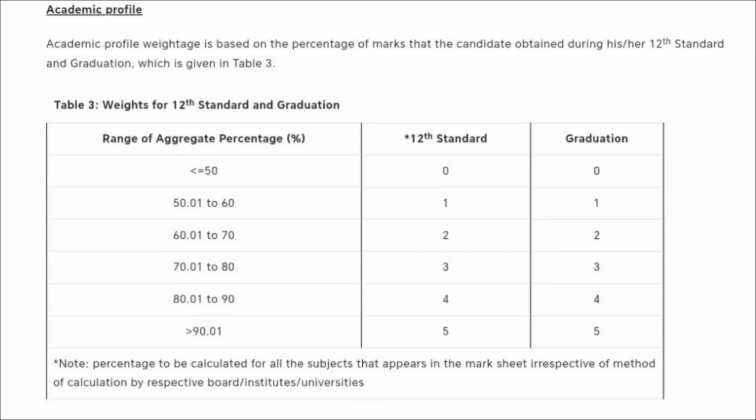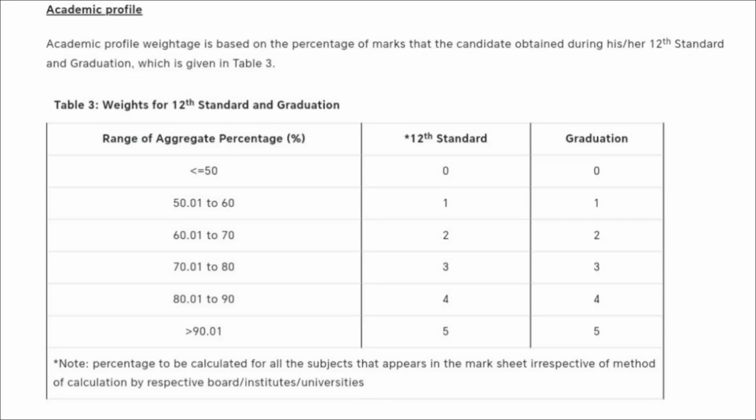Then if we consider the weightage given for the class 12th standard, then if your marks range between 50 to 60, there is 1 point. If it ranges between 60 to 70, there are 2 points. If it ranges between 70 to 80, there are 3 points. If it ranges between 80 to 90, there are 4 points. And if it is 90% or more, then there are 5 points.